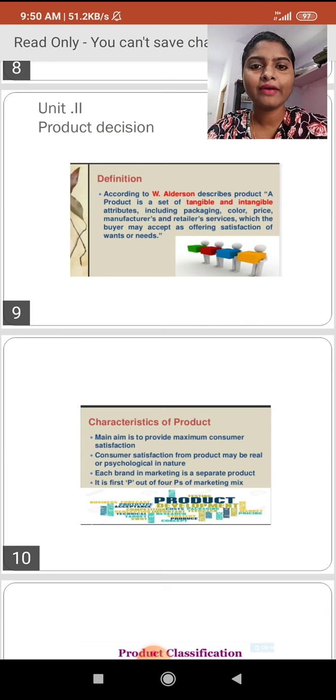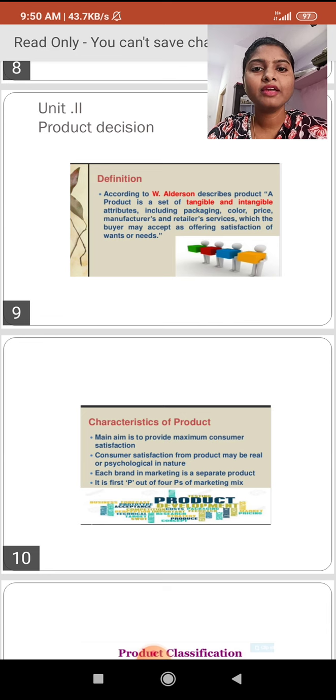Tangible attributes, as we have discussed, are those we are able to touch. For example, we can touch the tablet and we can swallow the tablet. The retailer services and the customer satisfaction are intangible attributes. The product also includes the packaging, in an attractive manner, and the color, price, manufacturer and retailer services, which the buyer accepts as offering satisfaction of wants or needs.